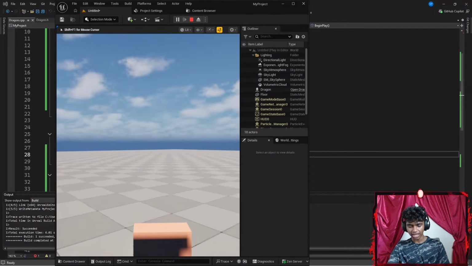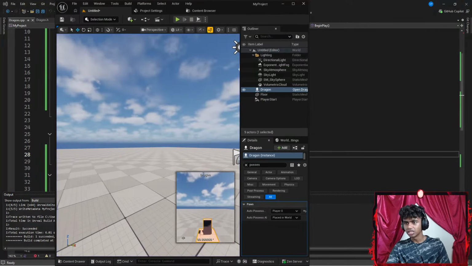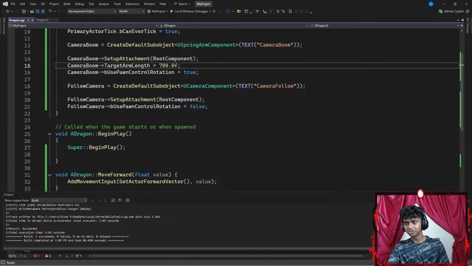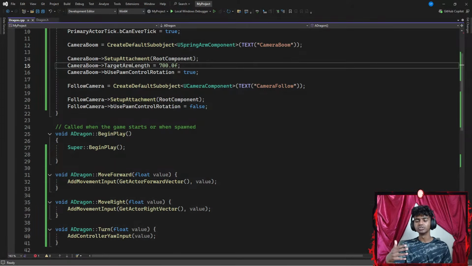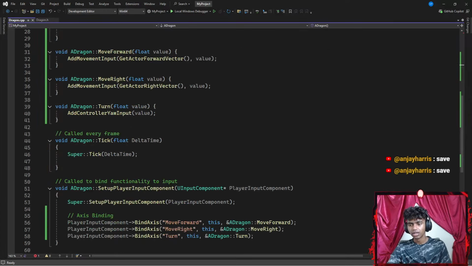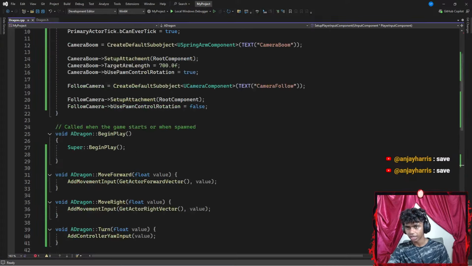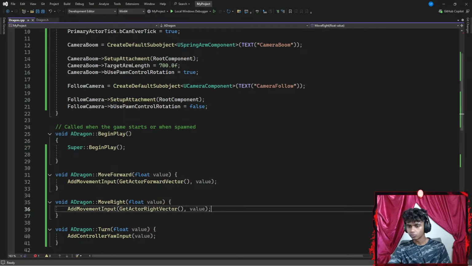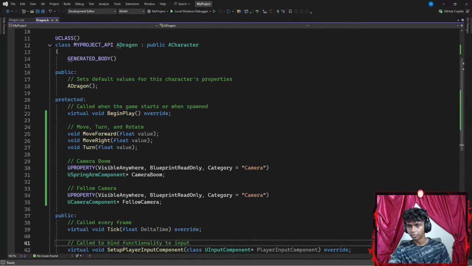Okay, guys, I think I had a mini typo real quick. When I click left and right, the buttons that I used to go left and right are the buttons that I used to move my dragon. So this is move forwards, move right. Get actor right vector, get actor forward vector. I see. Okay, so I have something like move forward, move right.